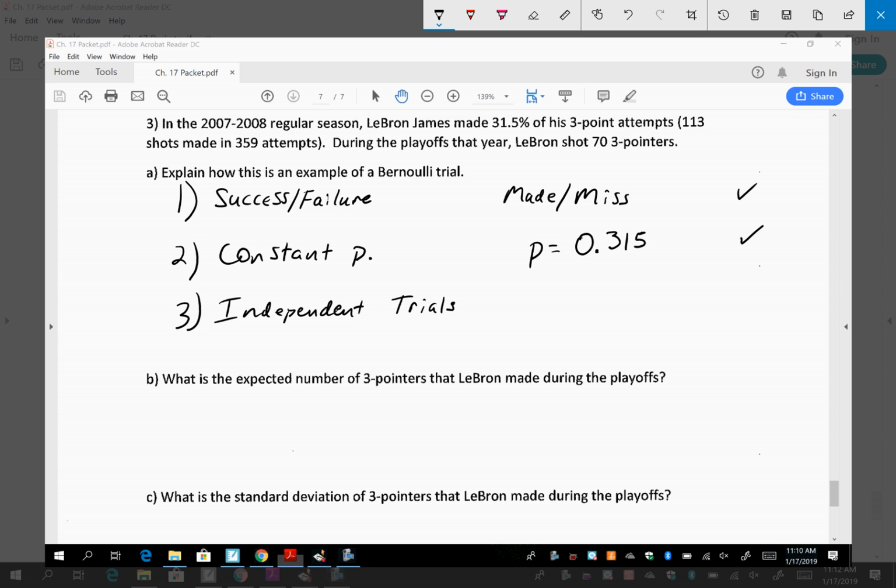And that's because of my favorite law, the law of large numbers. Big numbers is fine. If you say the law of big numbers, we know what you're talking about. People will say it's large, but that's fine. Okay, so we're good with independent trials. If he makes or misses a shot, it has no bearing on how he does on the next attempt.